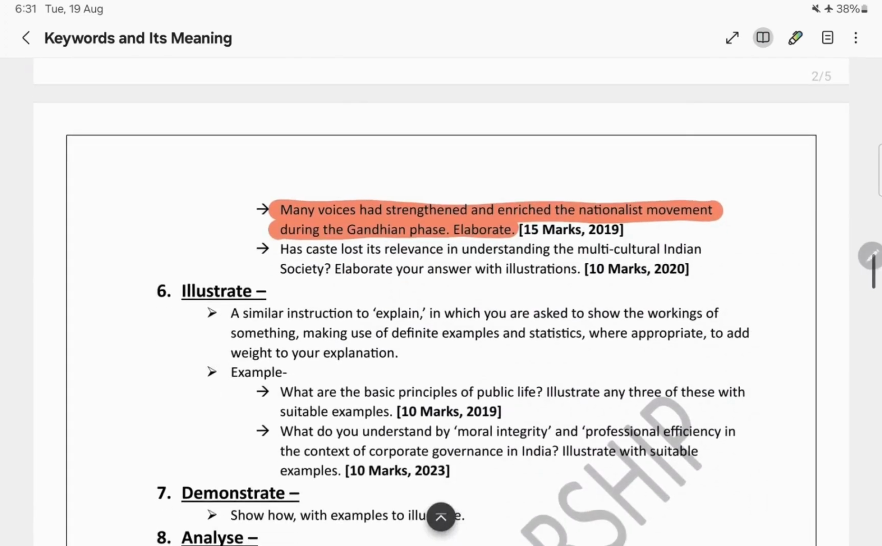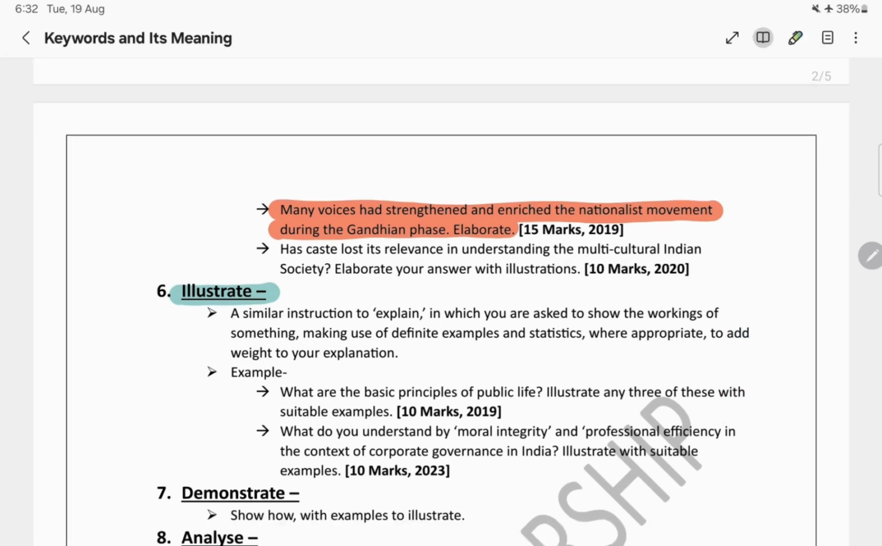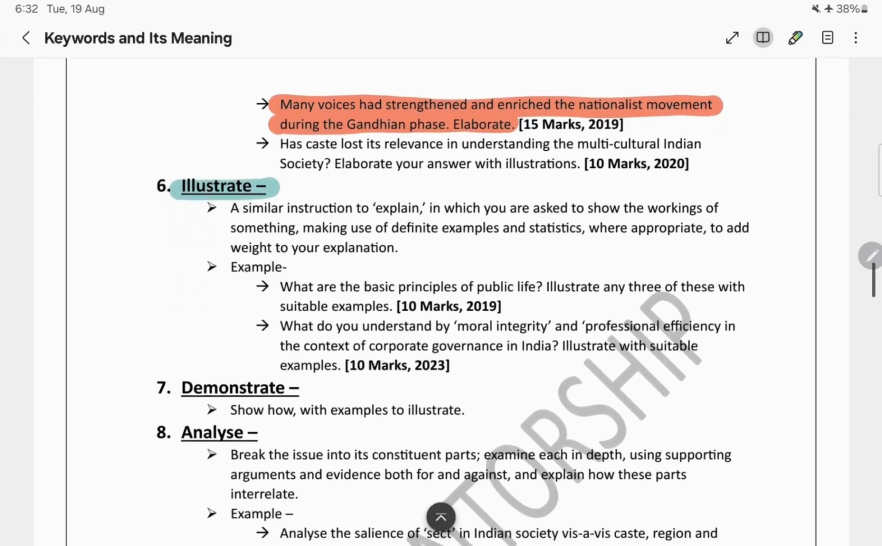Next comes illustrate. What does illustrate mean? Illustrate means we need to prove it based on certain examples or diagrams or statistics. Without these examples, diagrams, or certain data-related statistics, an illustration is incomplete.